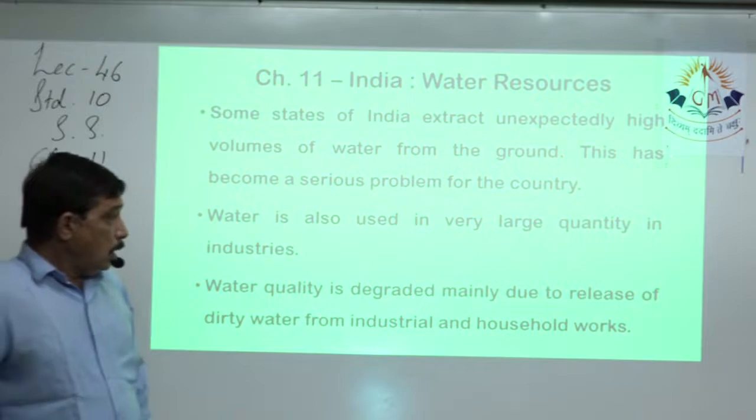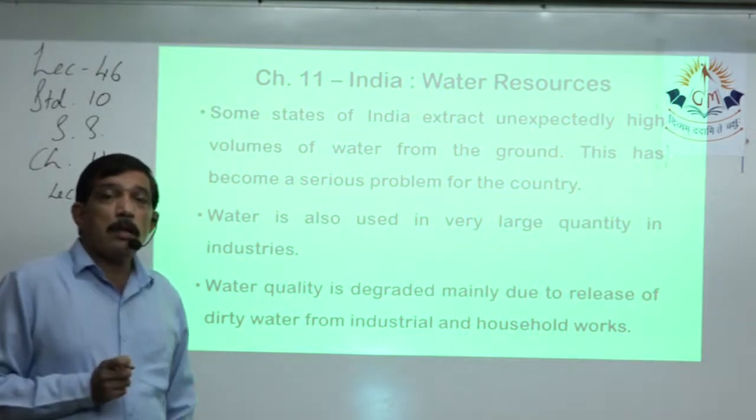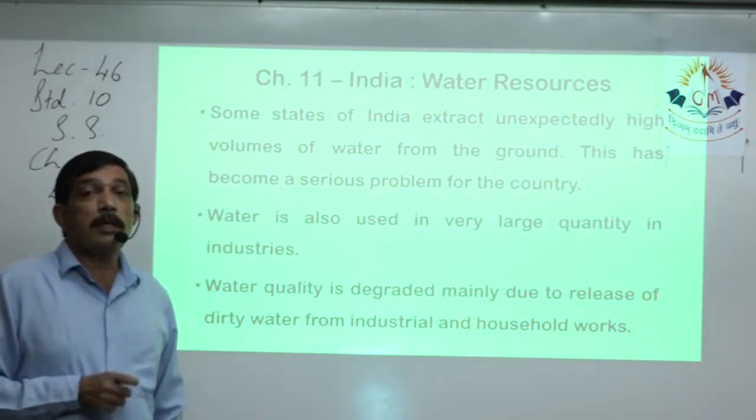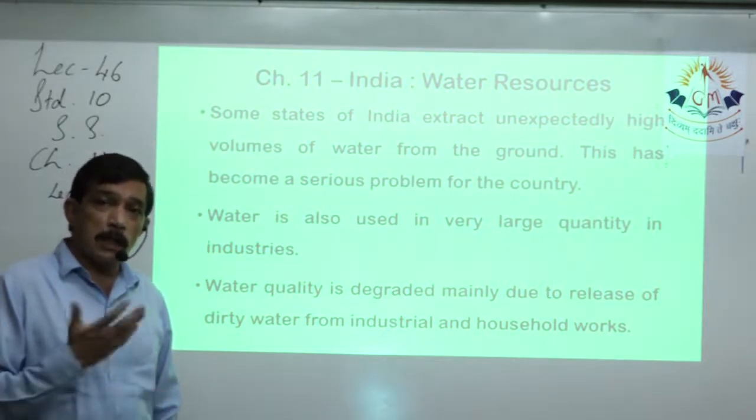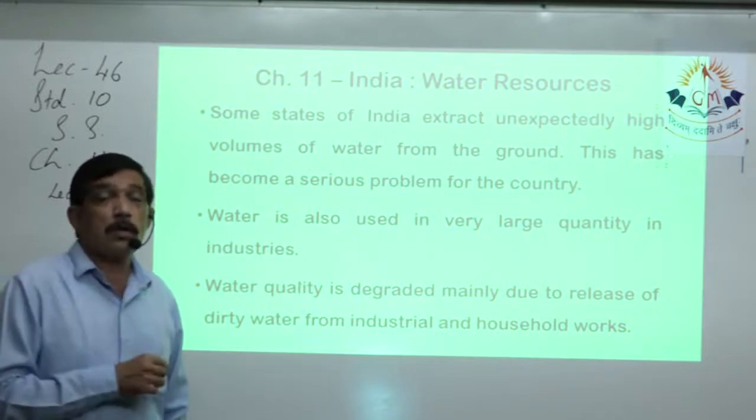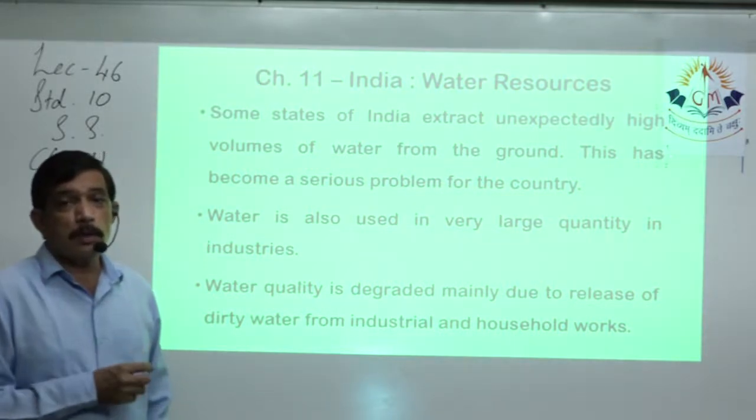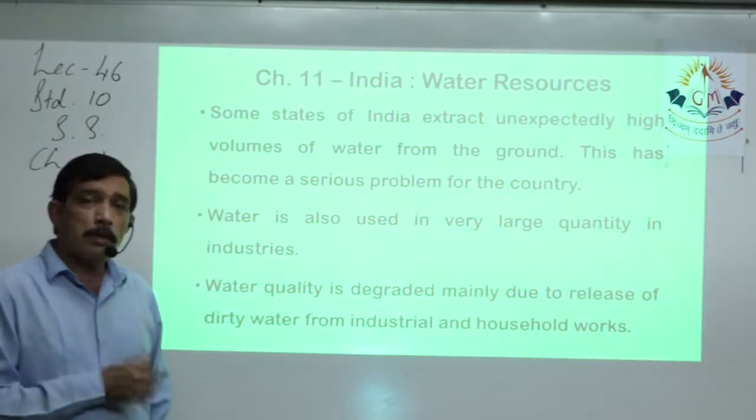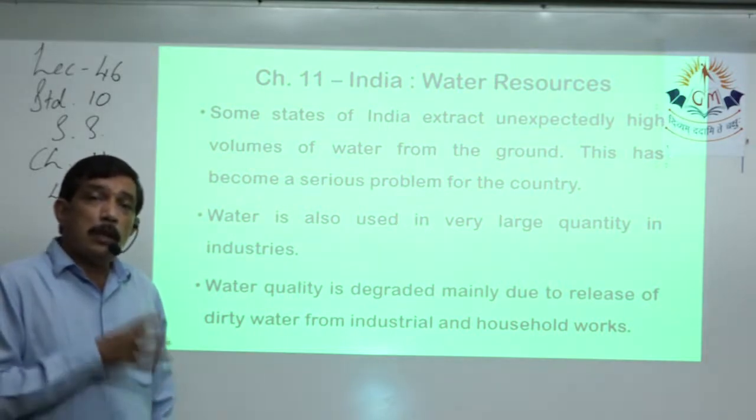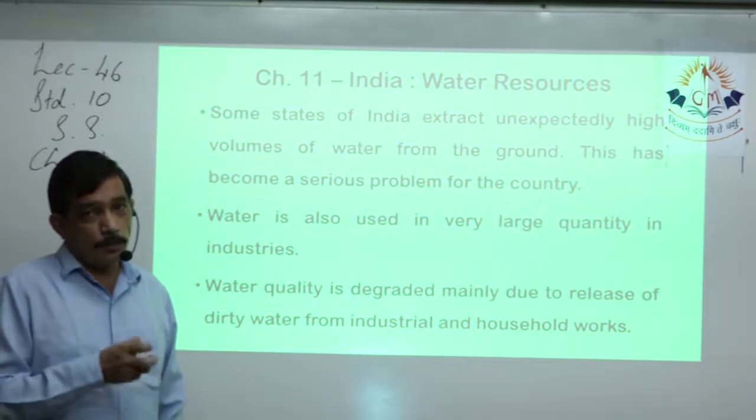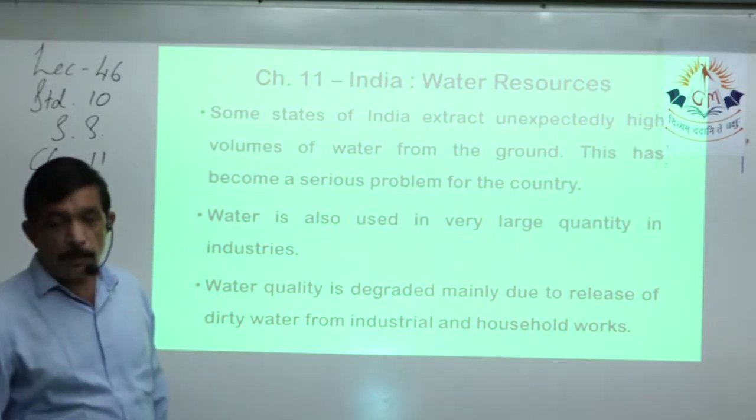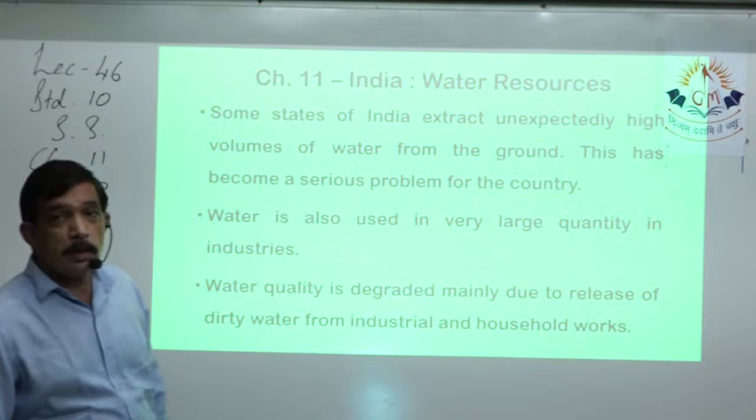So these effluents which are released by the industries seep inside the ground and pose lots of danger to the drinking water or industrial use, whatever. The water under the ground gets polluted, and because of that lots of hardships are faced by the people, lots of diseases are spread.